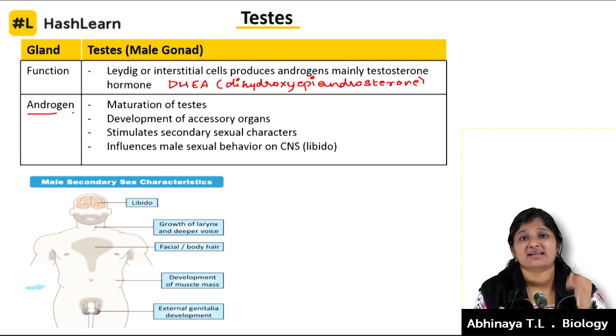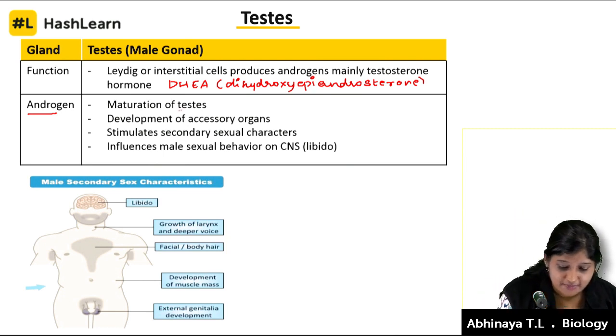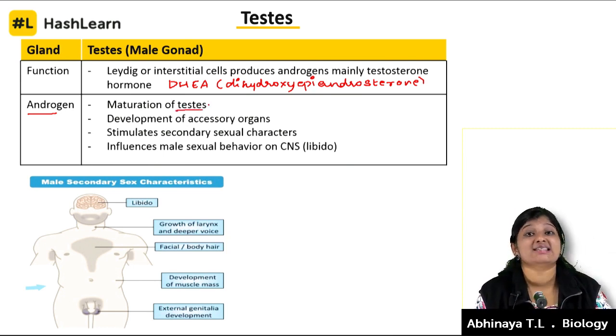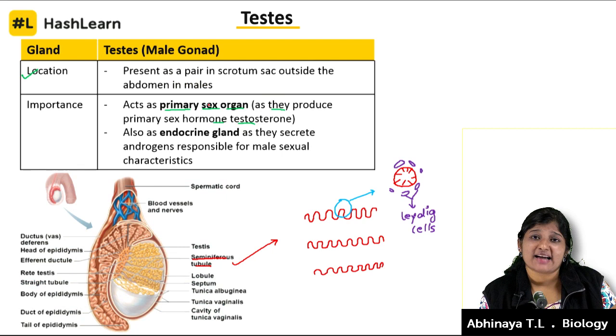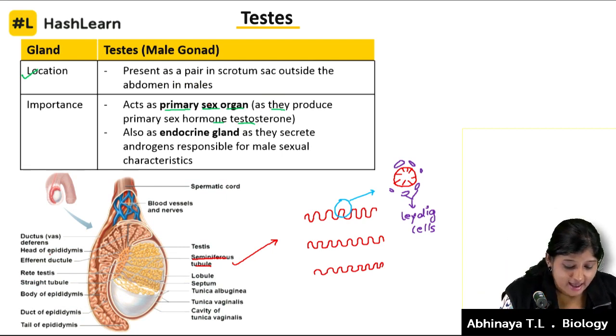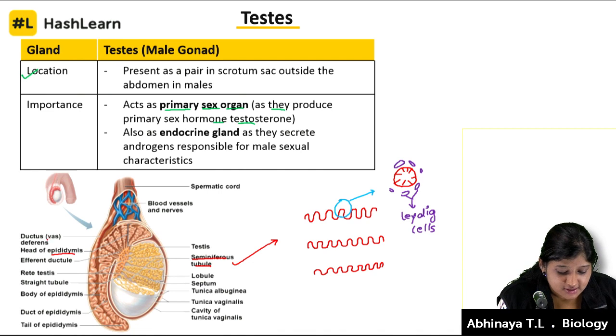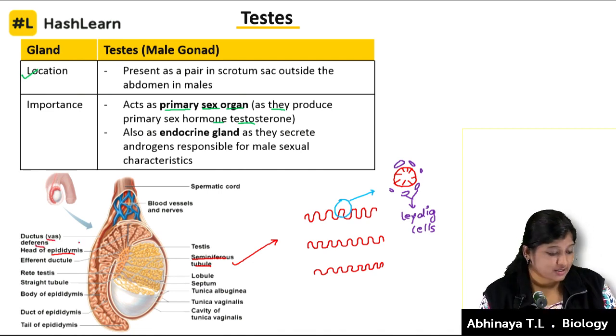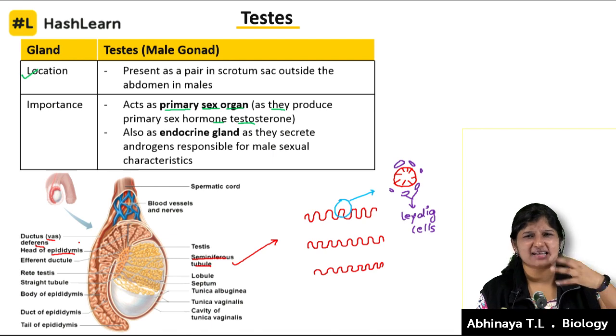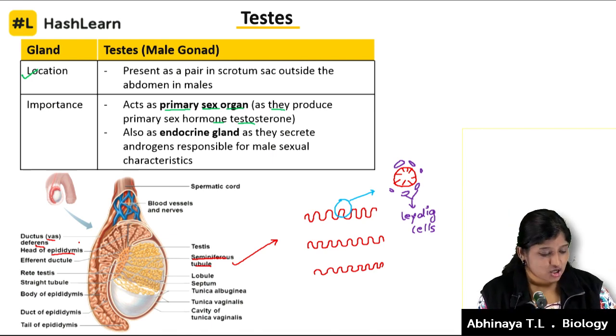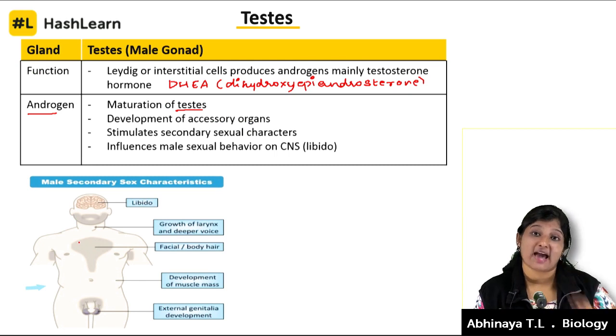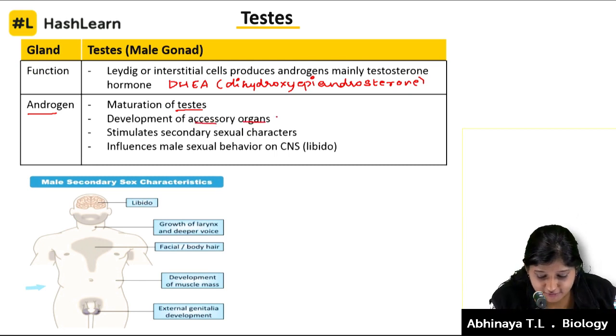That's nothing but when the male is entering the puberty age, there will be development, growth and increase in size of the testis. And development of accessory organs. Let's go to the previous slide for this. What are the accessory organs? They can be the epididymis, vas deferens, and then we also have the prostate gland. These are all the accessory parts of the testis. So androgen is going to develop these accessory organs of the testis.